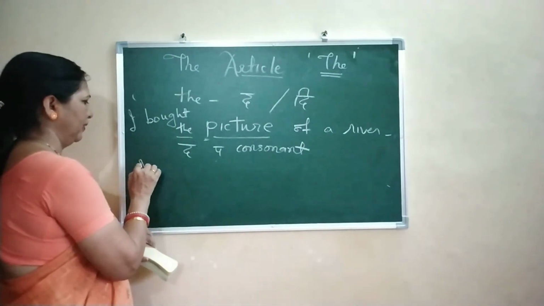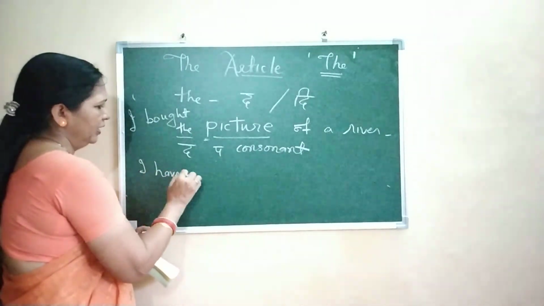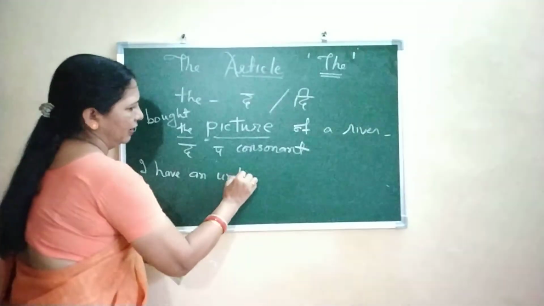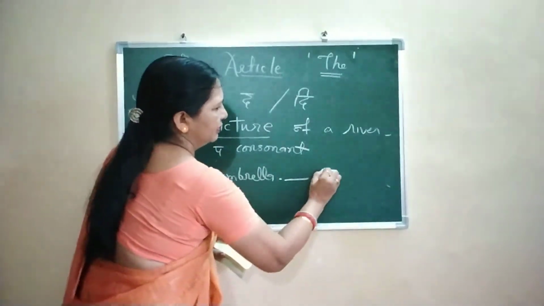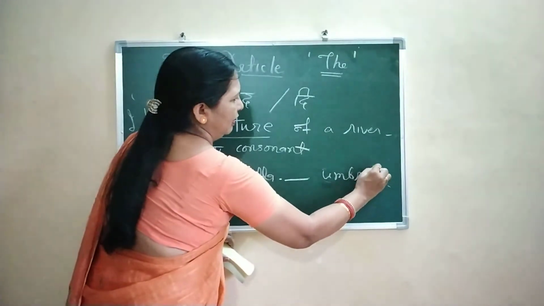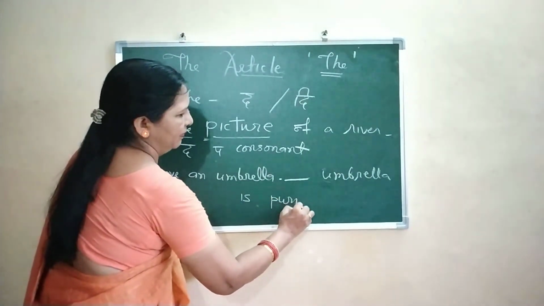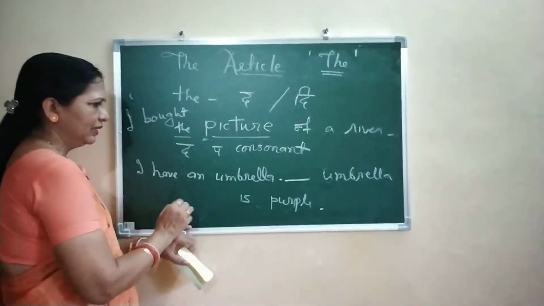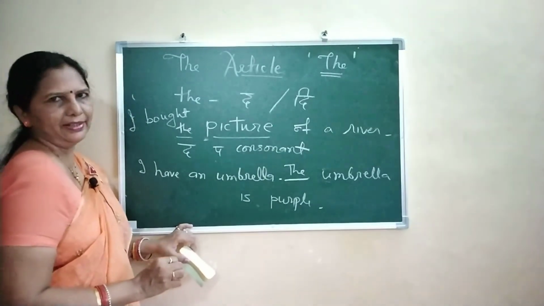Now, suppose I say, I have an umbrella. The umbrella is purple. Now it is repeated, so I am writing the.